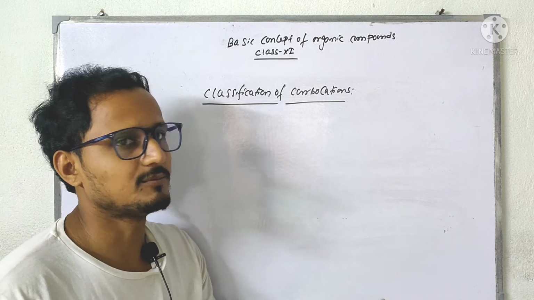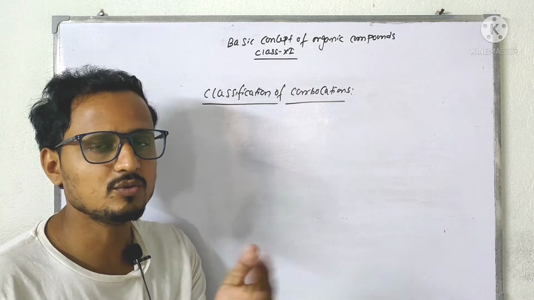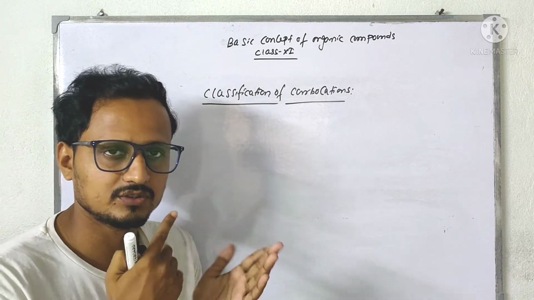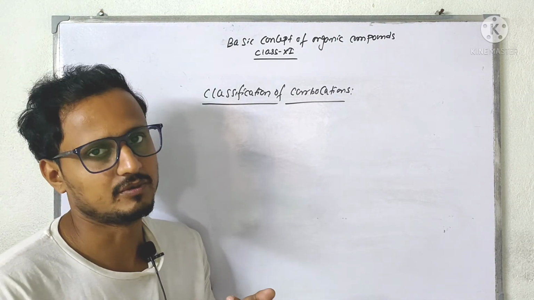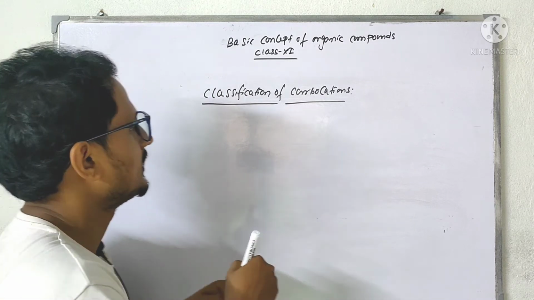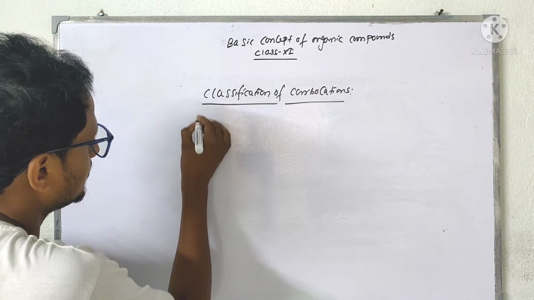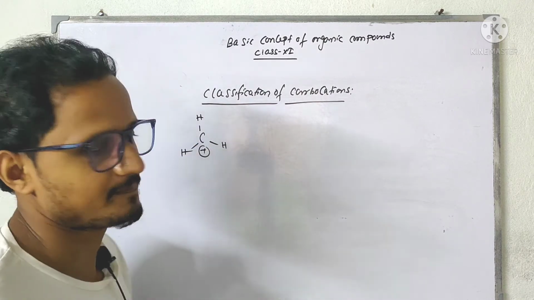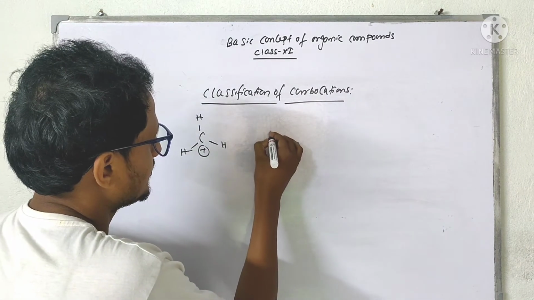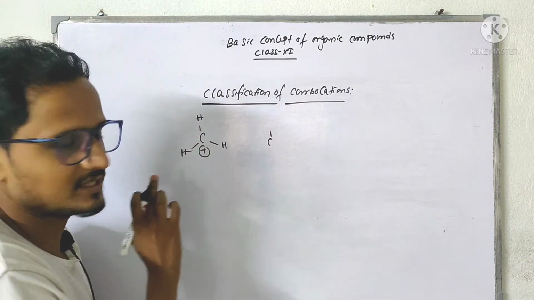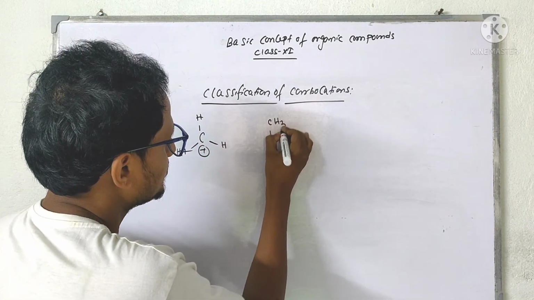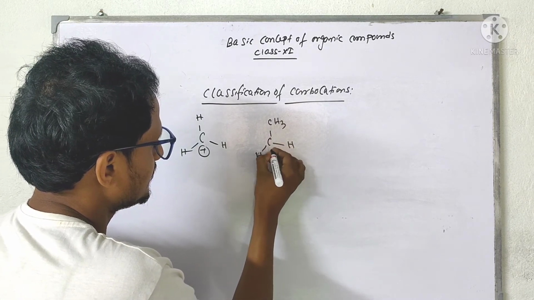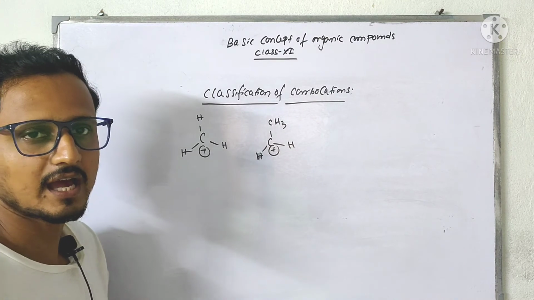Now to classify the carbocations, we can remember any one of two rules. There are two rules to know the classification of the carbocation. Now if this is the basic carbocation, we know methyl carbocation. If one of the hydrogens is replaced by one methyl group, then we are getting another carbocation.